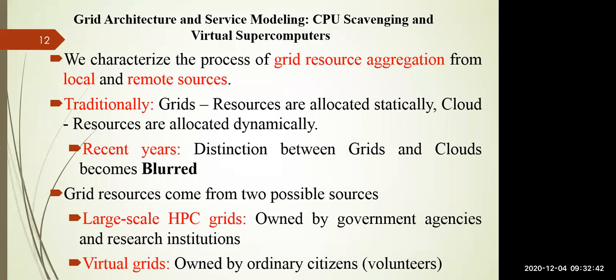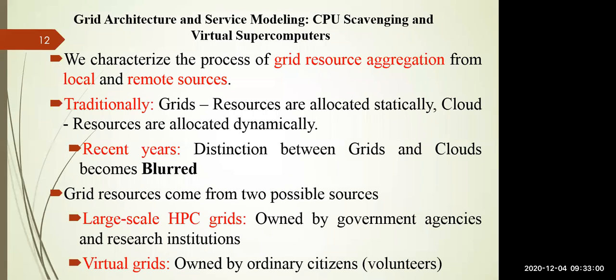Grid resources come from two possible sources. You can use resources owned by various government agencies or research institutions, which you can use to run a particular scientific application; this is called a large scale HPC grid.